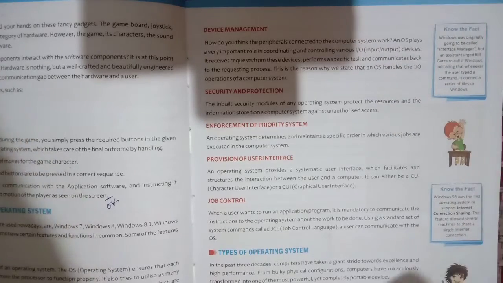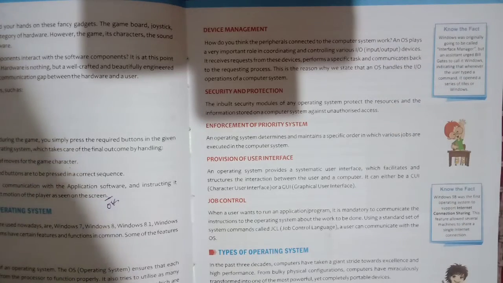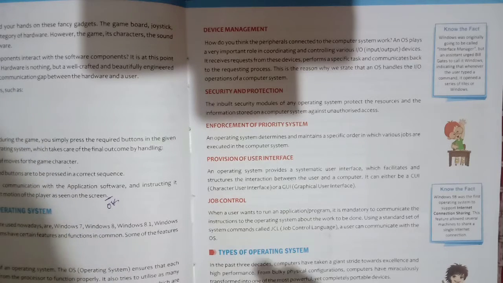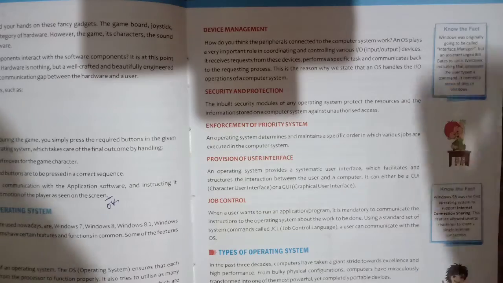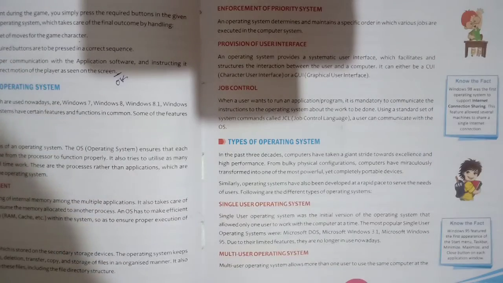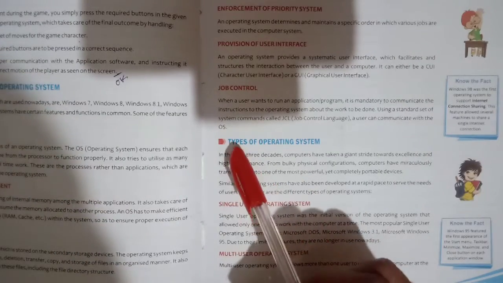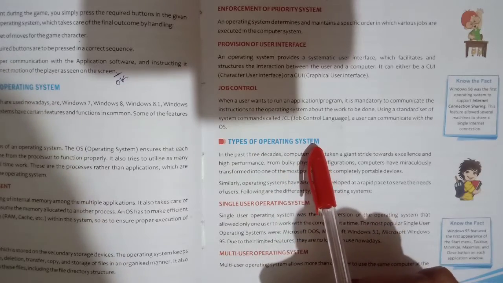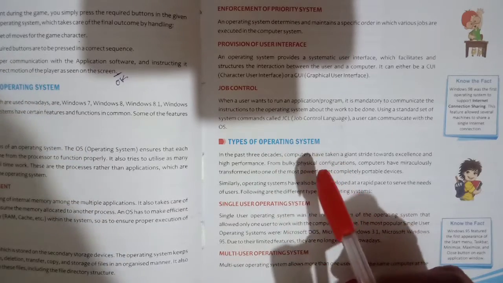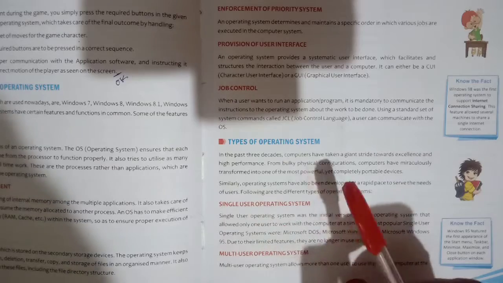So students, next one is provision of a user interface and job control. It means here your computer system controls all the jobs of your operating system. It can manage all the input, output and storage related things. So next one, your topic is types of operating system. In the market there are many types of operating system available.